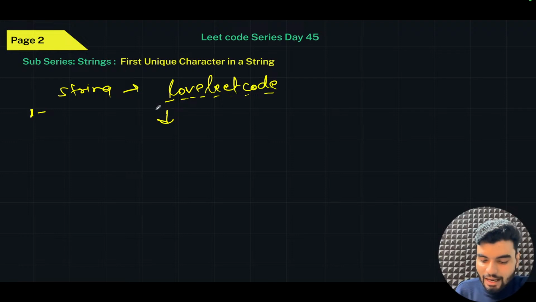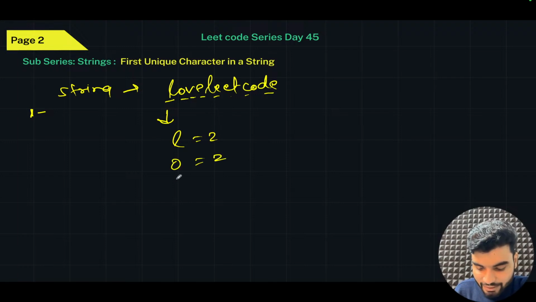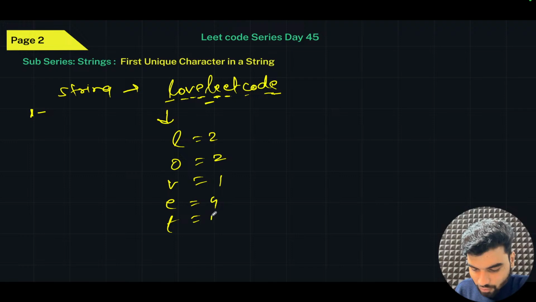For example, the frequency of L is 2. Again, the frequency of that is also 2. The frequency of V is 1. Again the frequency of E is 1, 2, 3, 4. Again the frequency of L is already counted, right? The frequency of T is another one.